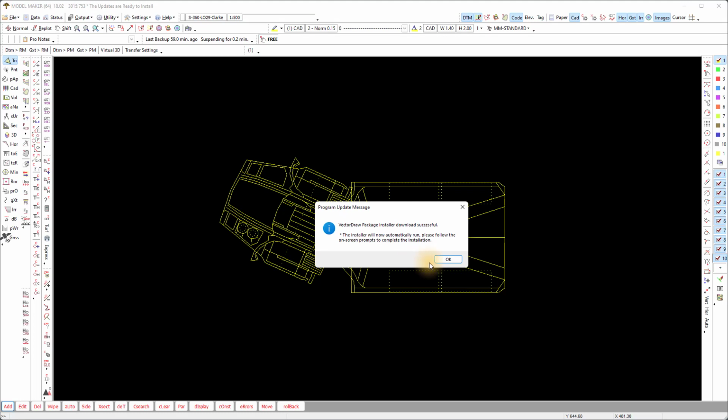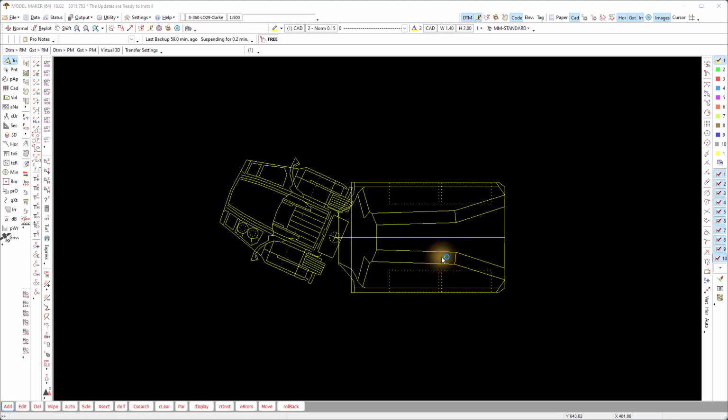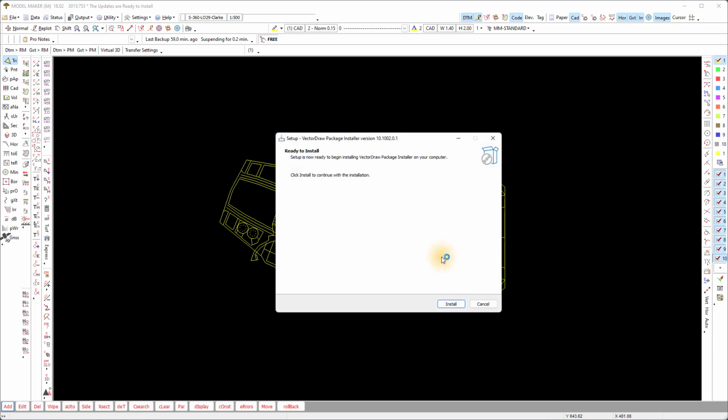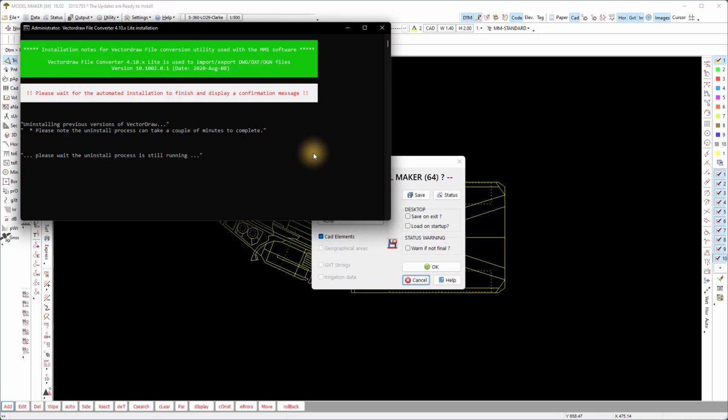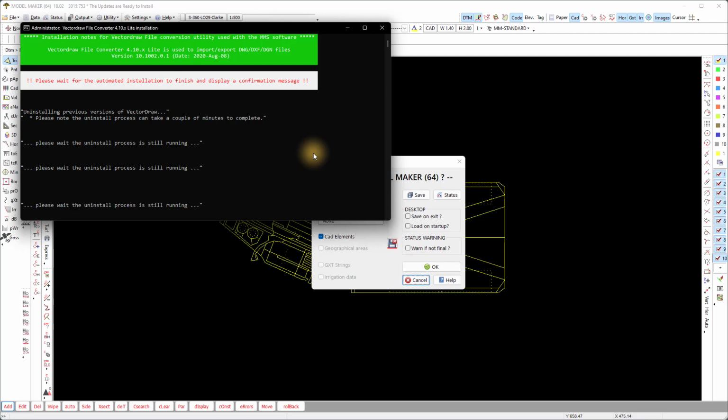Continue with the prompts and wait for all the installation files to extract and install successfully. When the installation is finished, it will give you another pop-up.